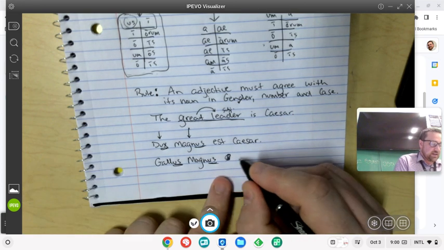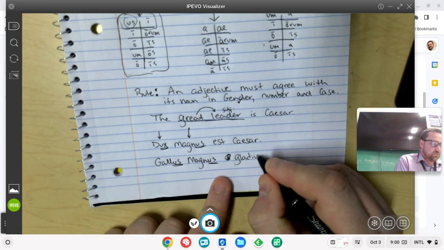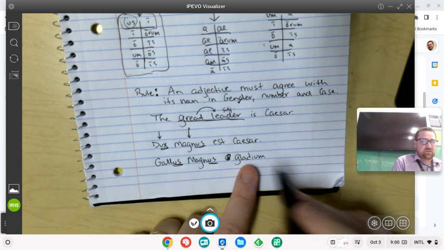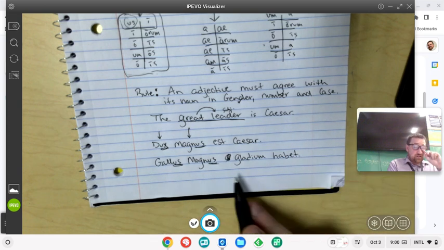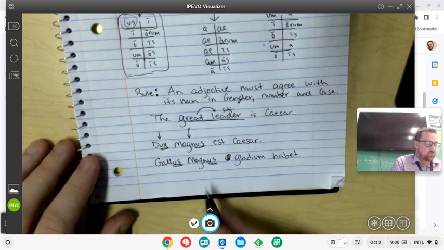And what do we say? He had a sword. Gladium. We want the sword to be in the accusative. Habet. Has. Gallus magnus gladium habet. The great Gaul has a sword.